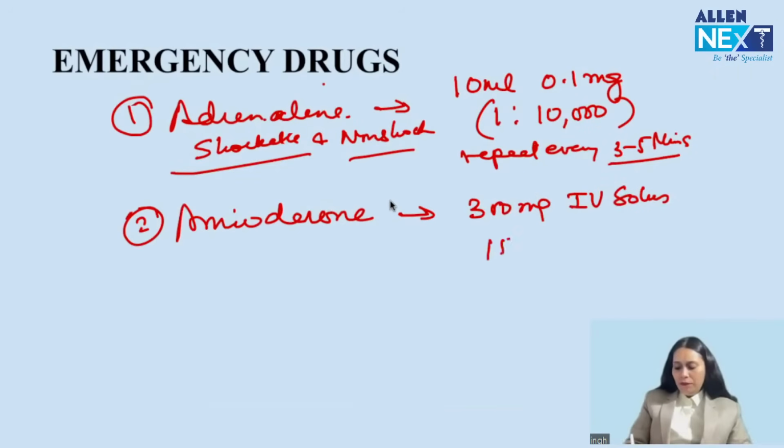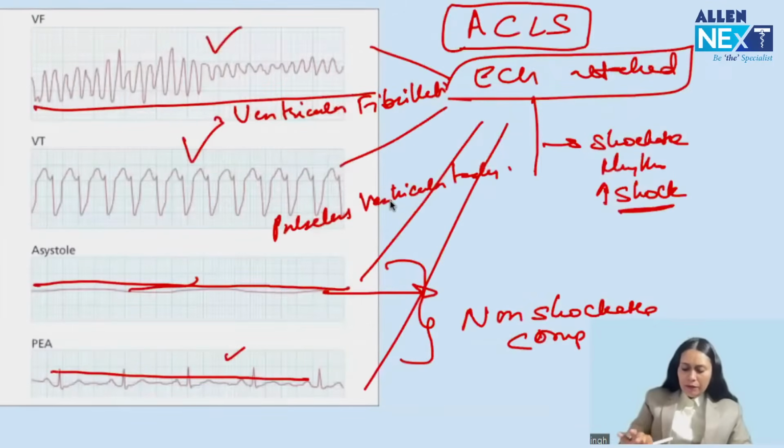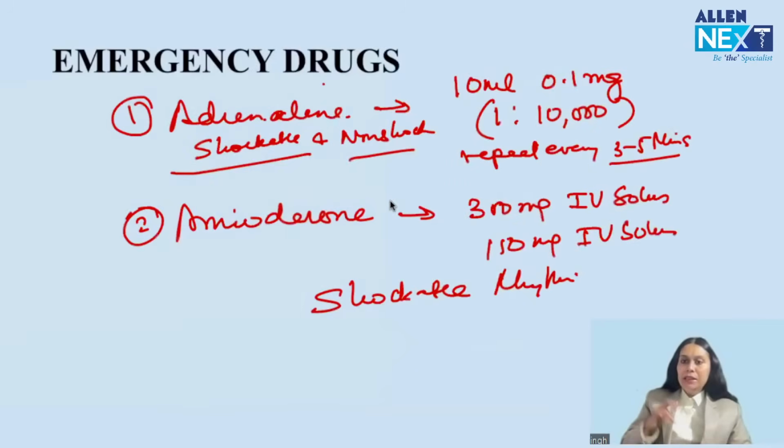Second, 150 milligram IV bolus. Only 2 doses. Right? Only in shockable rhythm, not in non-shockable. So amiodarone can only be given in shockable rhythm, that is ventricular fibrillation and pulseless ventricular tachycardia. And adrenaline is given in both shockable and non-shockable rhythm. Amiodarone only 2 doses. Adrenaline, no upper limit, every 3 to 5 minutes.